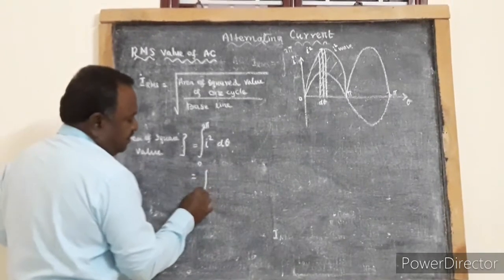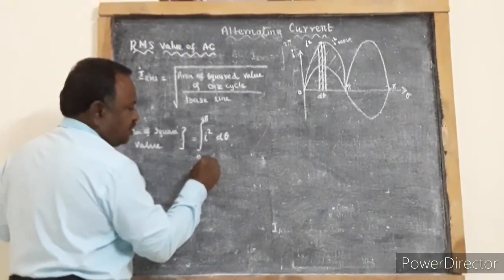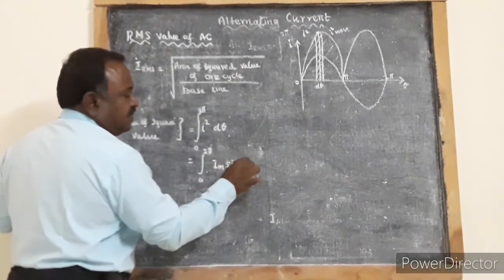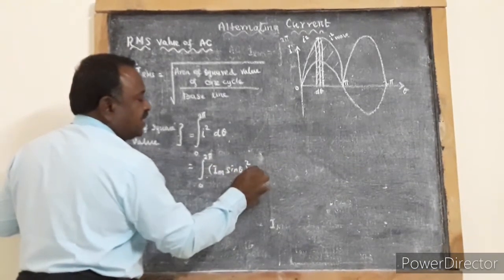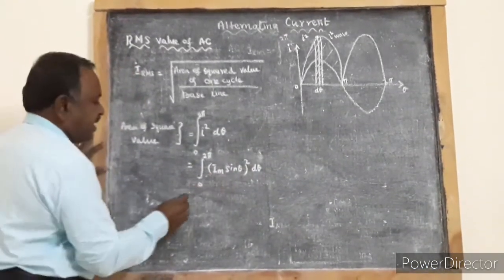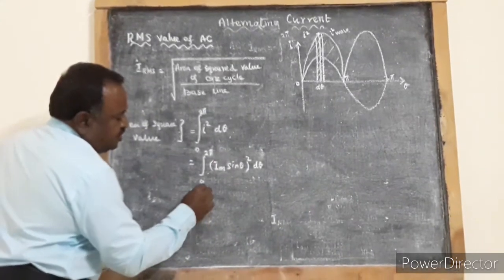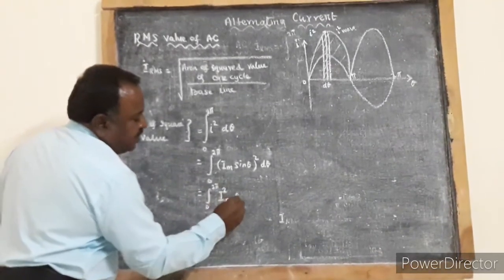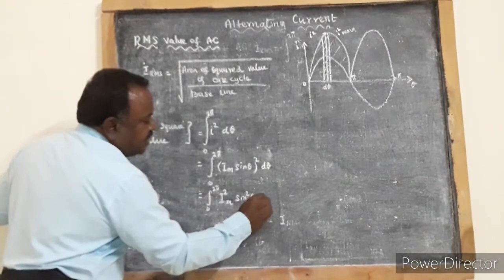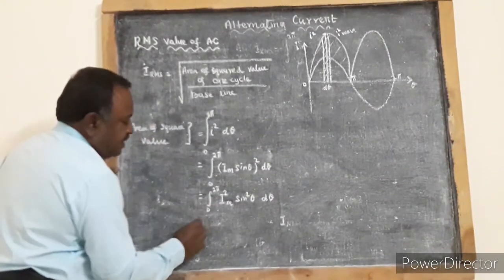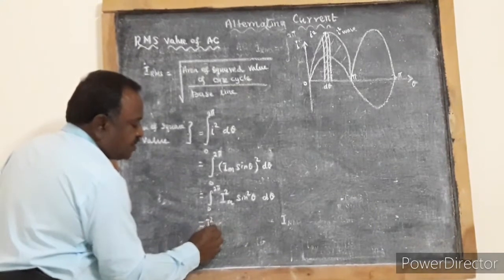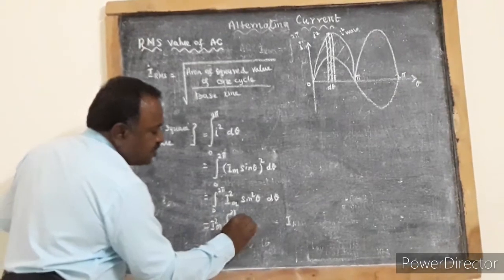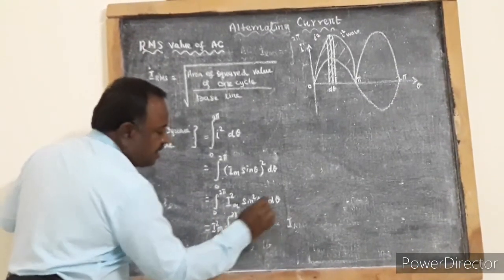That is equal to the integral 0 to 2 pi of Im sin theta, the whole square, into d theta. Squaring it, the integral 0 to 2 pi of Im square sin square theta d theta. Take this Im square outside: Im square times the integral 0 to 2 pi of sin square theta d theta.